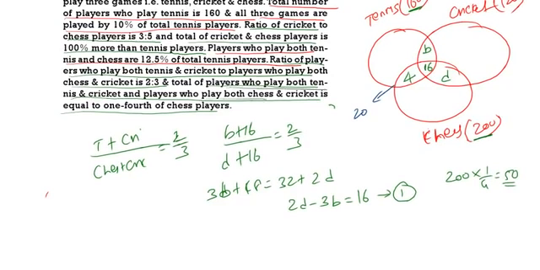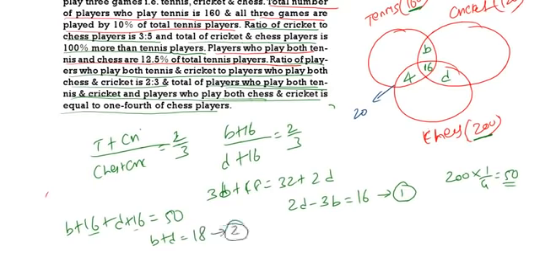Tennis and cricket means B plus 16, chess and cricket means D plus 16, and that is equal to 50. That means B plus D, with 16 plus 16 being 32, so if it goes to the other side it becomes minus. 50 minus 32 is 18. So B plus D is equal to 18.